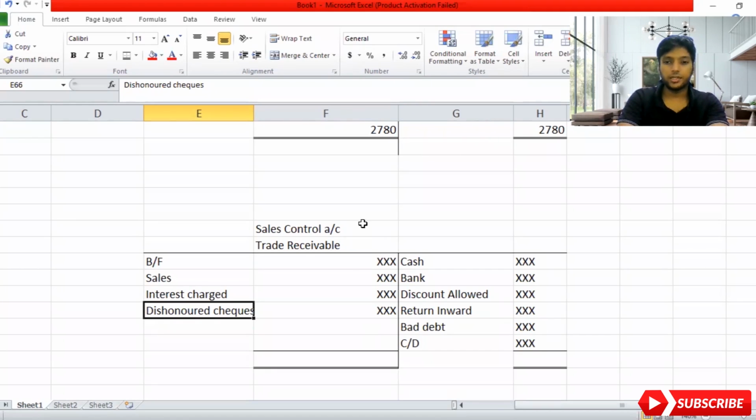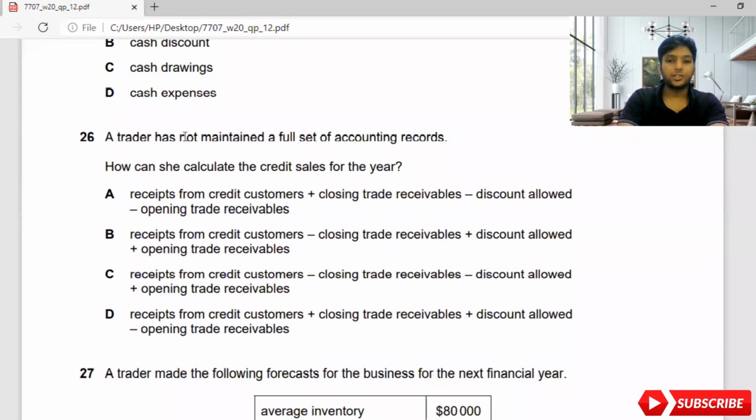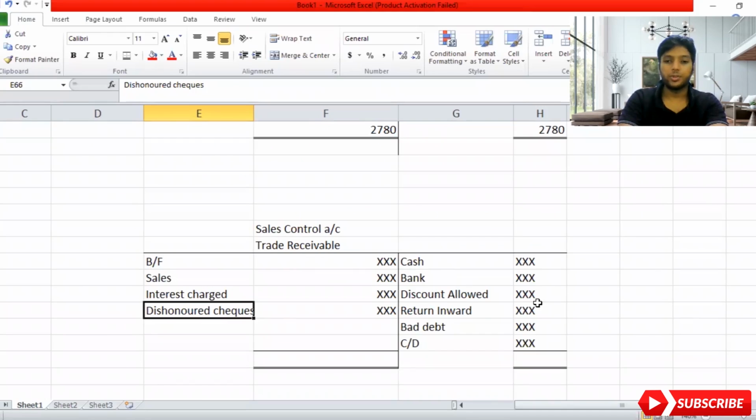Now let's move on to the question and see how they have done this sum actually, so you'll have an idea. A trader has not maintained a full set of accounting records. How can she calculate the credit sales for the year? Receipt from credit customers plus closing trade receivables minus discount allowed minus opening trade receivables. Receipt from credit customers means it can be cash or bank, plus closing trade receivables is correct, but discount allowed also was on the credit side, which means it should also be added. Opening trade receivables is on the debit side, which means it should be deducted.